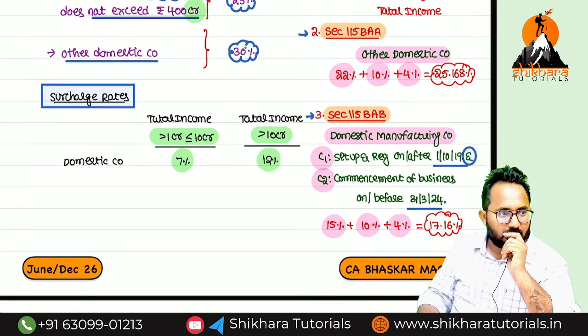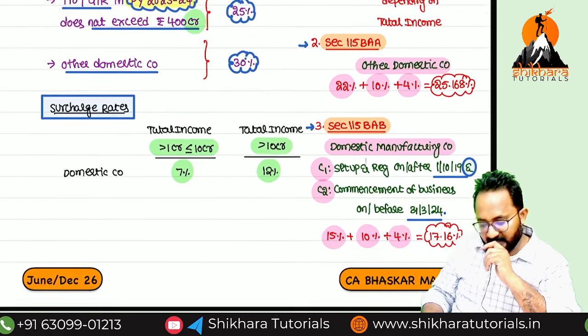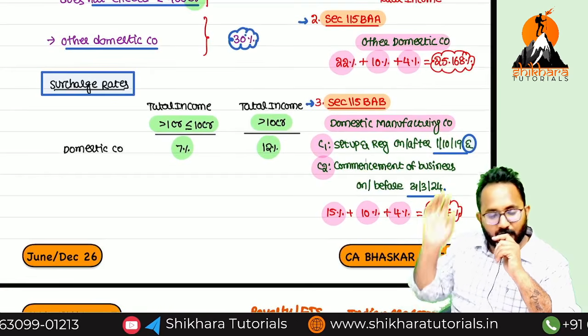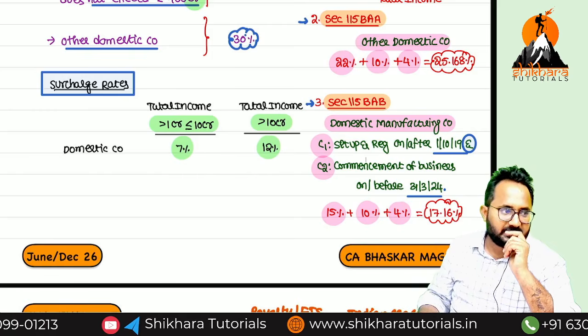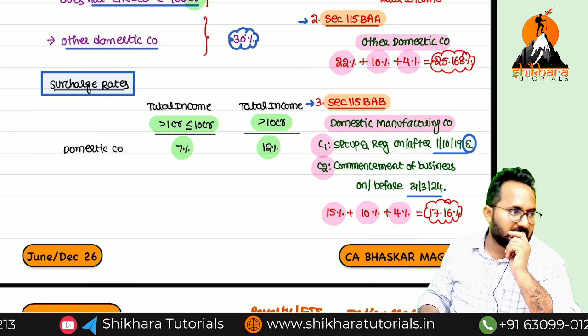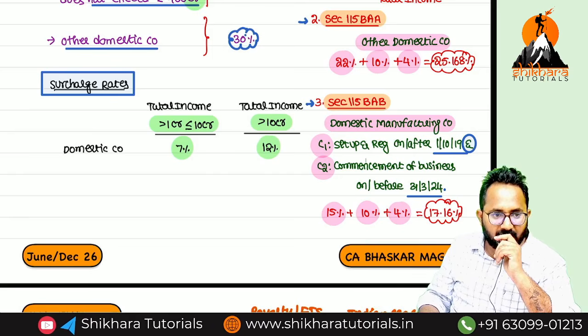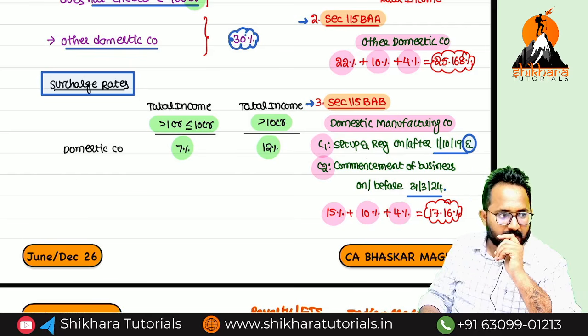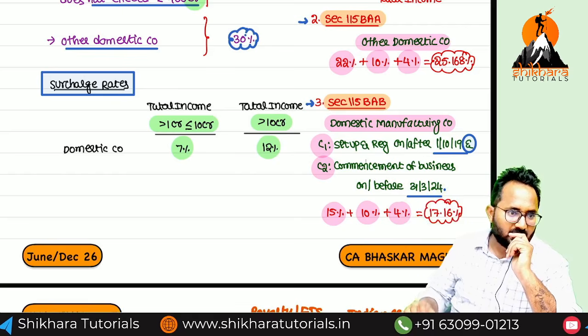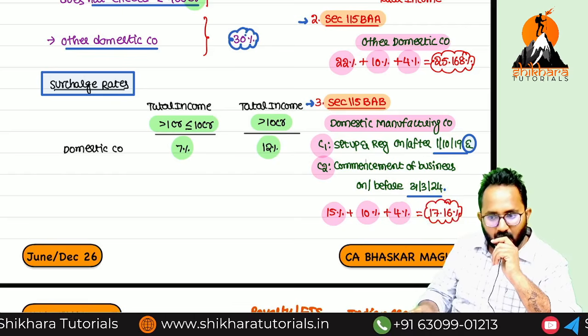Effective rate 17.16. Next, other domestic companies, that means other than 115BAB, the remaining all follow 115BAA. What is the tax rate? 22%. Surcharge 10%. Health and education cess 4%. Totally 25.168. So these two are the only ones applicable in practical cases. 115BA is already removed, not applicable also.